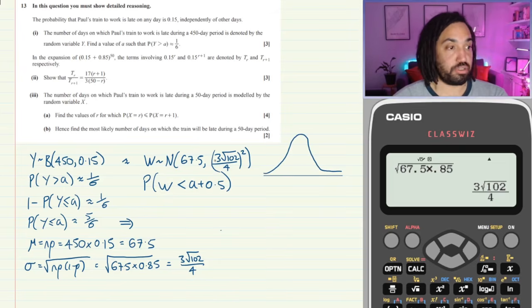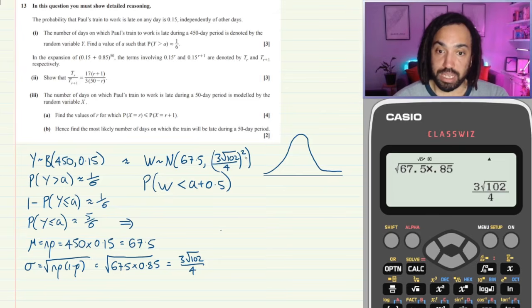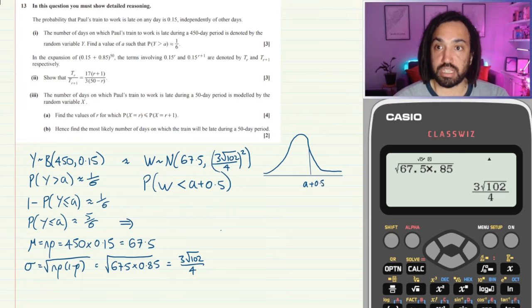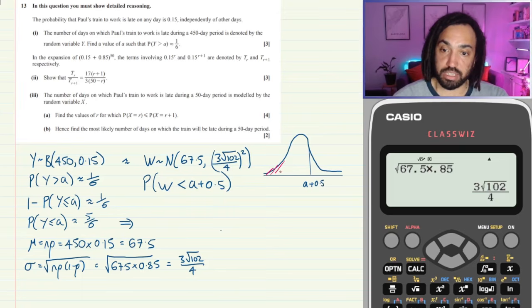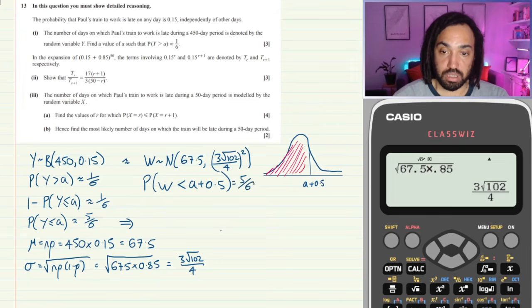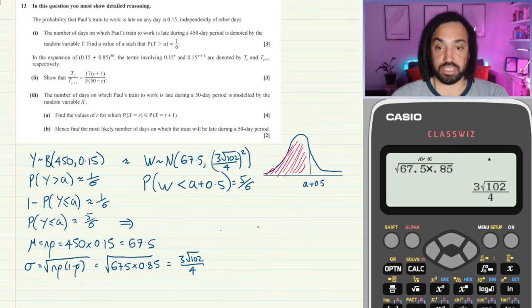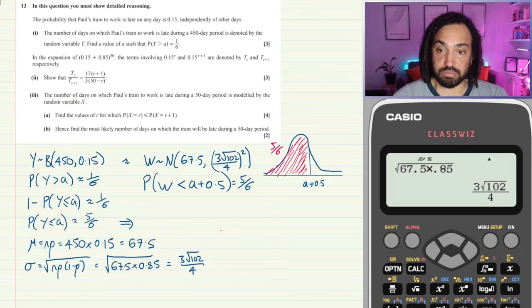Okay, so for this distribution here, we are looking for this particular value, a plus 0.5, such that the probability to the left, because it's a less than, is equal to 5/6. We can have it exactly equal to 5/6 as well, because this is a normal distribution. So that area we can say is exactly 5/6 right there.